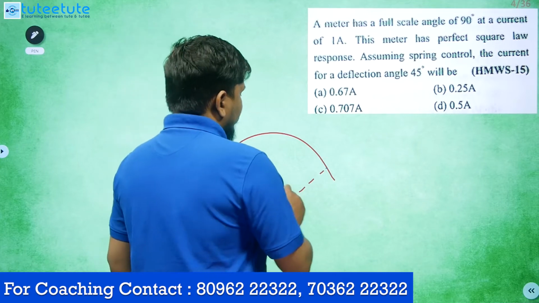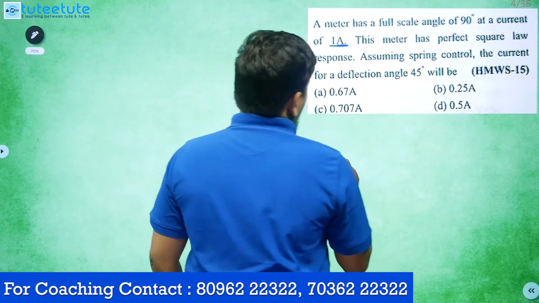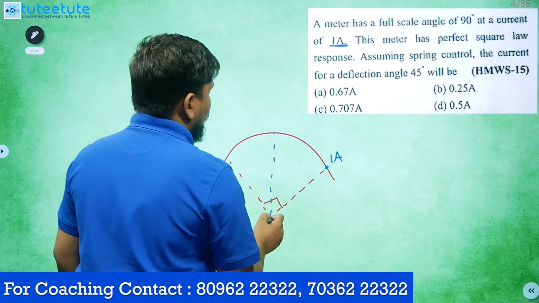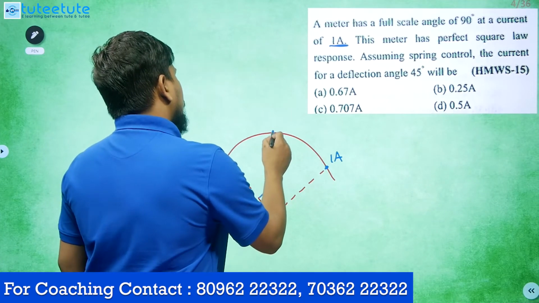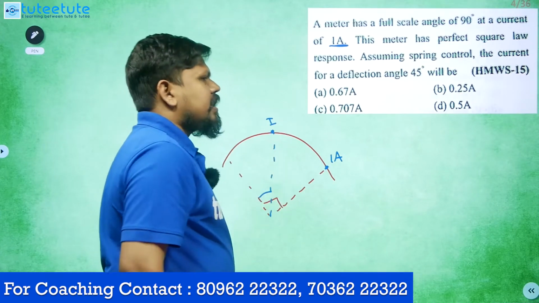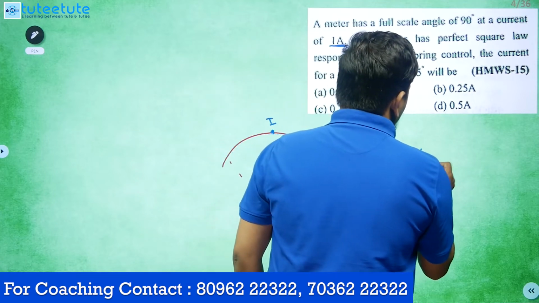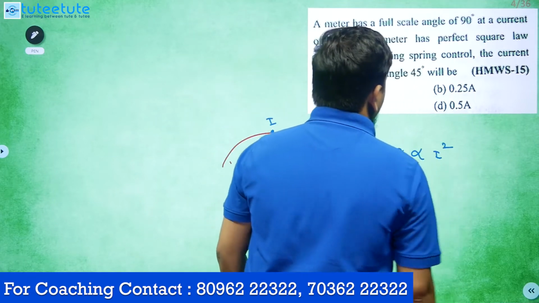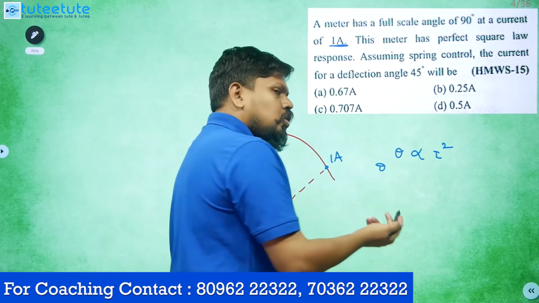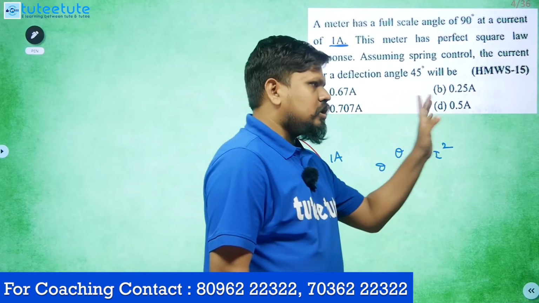For 90 degrees, the current is 1 ampere. For 45 degrees, exactly at the half, they are asking what the current is. It is following the perfect square law, so theta is proportional to I squared.